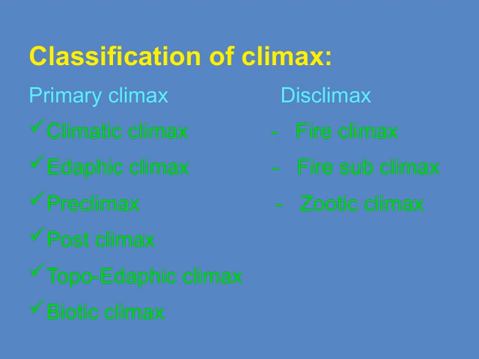The biotic climax is the stage where living organisms dominate, and the community is in a balanced, self-sustaining state. Overall, understanding these different types helps us grasp how ecosystems develop and respond to various influences, which is crucial when studying ecological succession and stability.